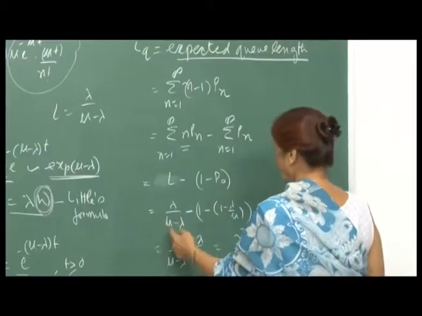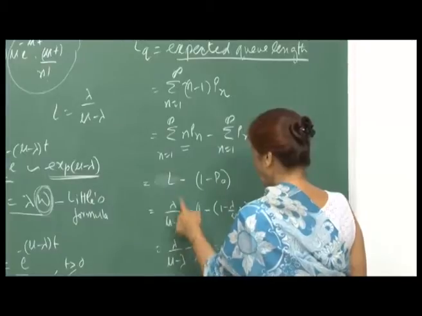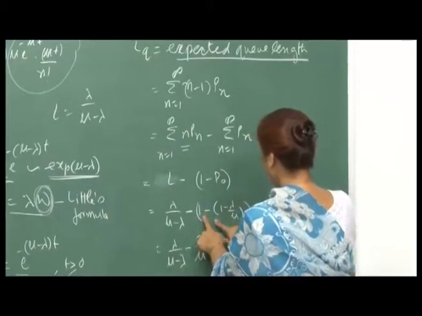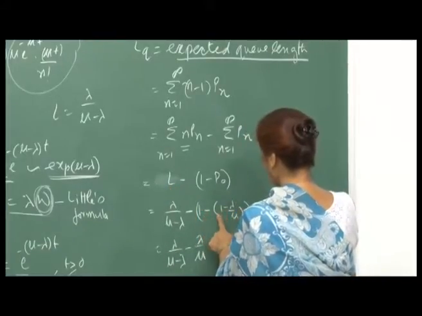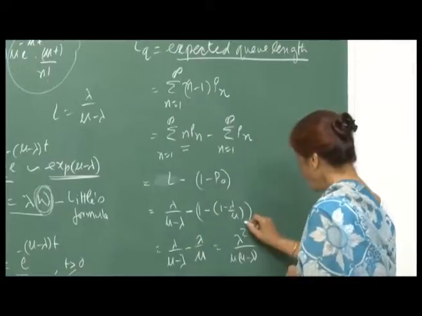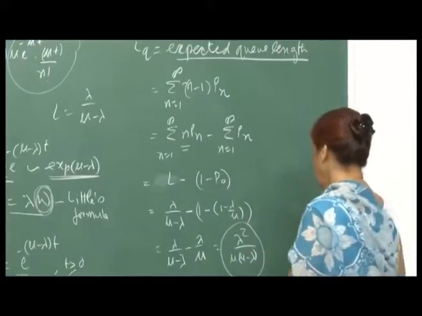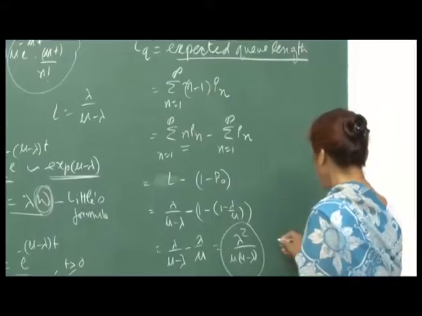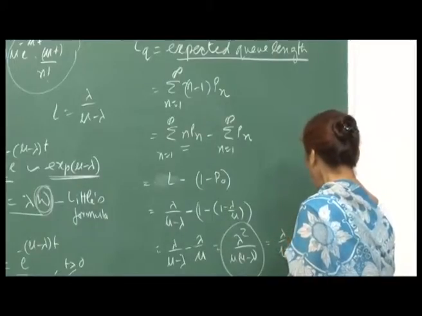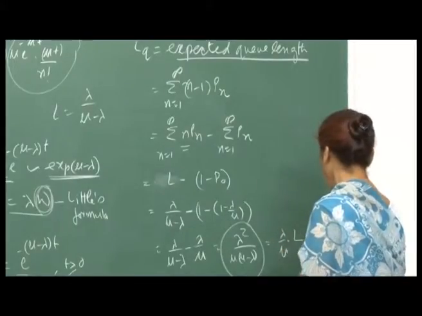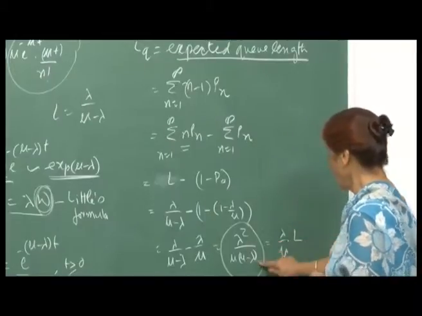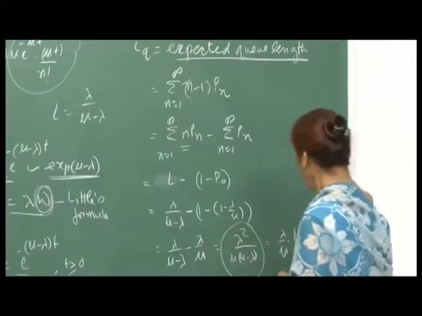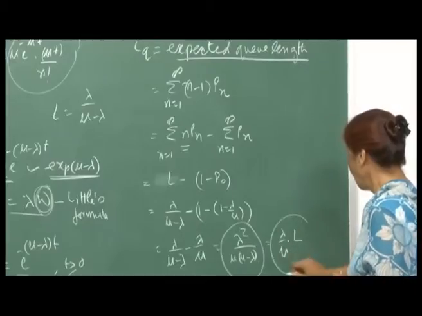So, this is it. L is lambda upon mu minus lambda, and then 1 minus lambda by mu, this is P naught. So, therefore, this becomes essentially lambda by mu into L, right, because lambda upon mu minus lambda is your L, and this is lambda upon mu into L.